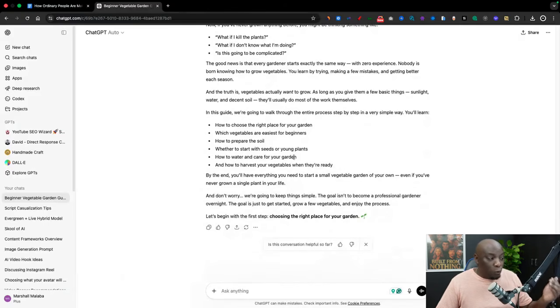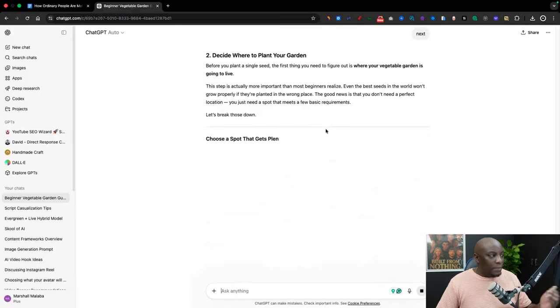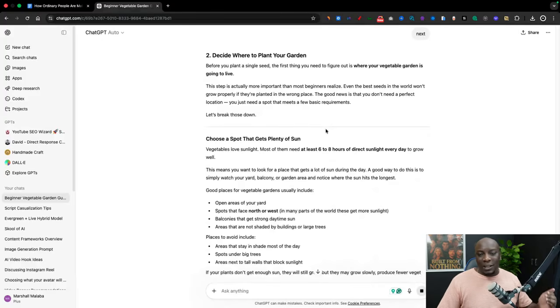And I just simply need to read through it. If I'm happy with it, I then can tell it to write the next part. I just simply type next in there, press enter again, and then it's going to start writing chapter 2. So the whole idea here is that you're going to keep writing each chapter, one chapter at a time.